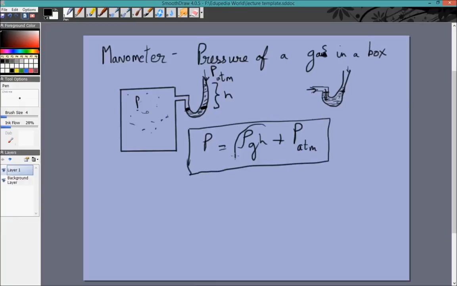By the way, this term rho gh, the height difference between the two arms multiplied by rho multiplied by g, has a special term. It is called the gauge pressure. And the total pressure is this plus the atmospheric pressure. This is the term which students sometimes forget.